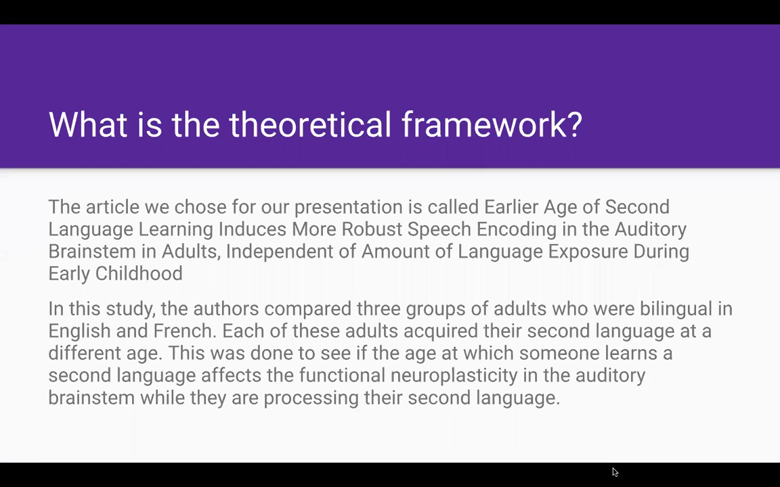What is the theoretical framework? The article we chose for our presentation is called Earlier Age of Second Language Learning Induces More Robust Speech Encoding in the Auditory Brainstem in Adults, Independent of Amount of Language Exposure During Early Childhood. In this study, the authors compared 3 groups of adults who were bilingual in English and French. Each of these adults acquired their second language at a different age. This was done to see if the age at which someone learns a second language affects the functional neuroplasticity in the auditory brainstem while they are processing their second language.